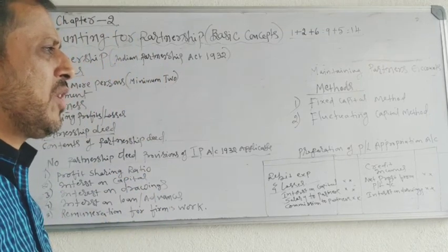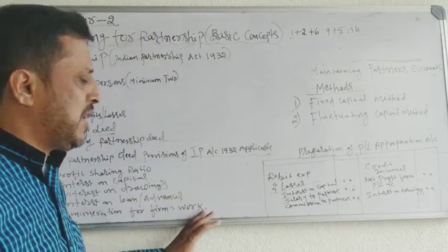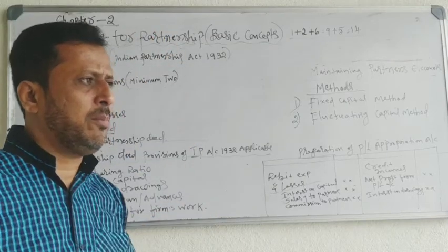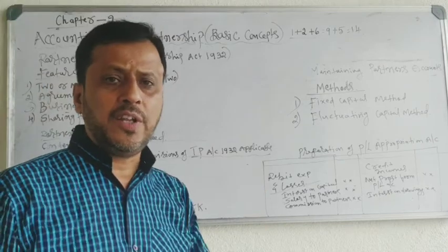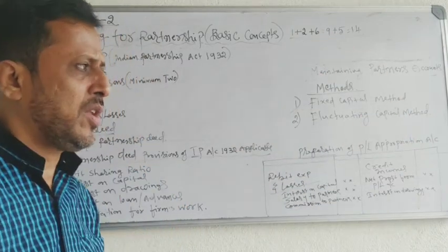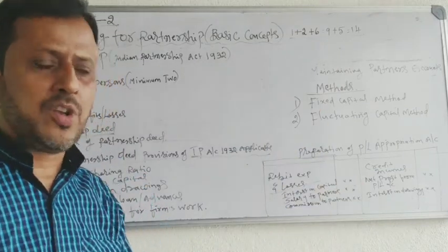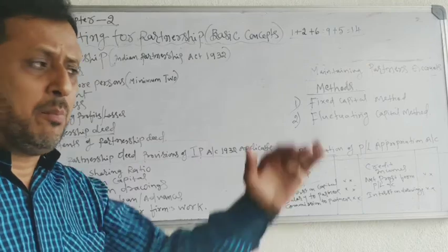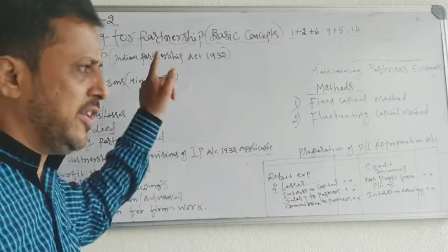First I want to tell you that this chapter contains only some basic concepts. You do not have the final accounts of the partnership firm, like trading account, profit and loss account, profit and loss appropriation account, and balance sheet. This complete final account of a partnership firm we will not study in this chapter.